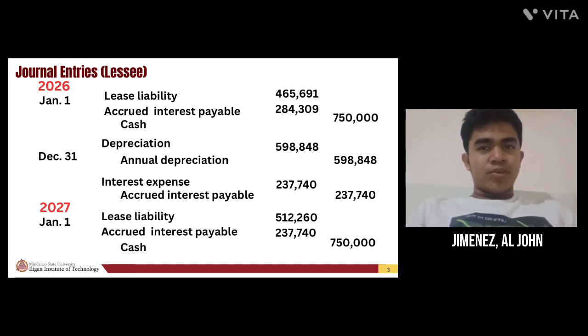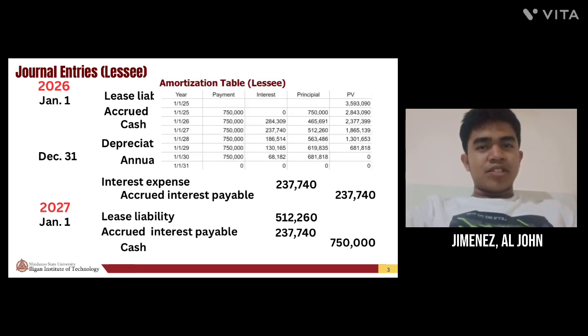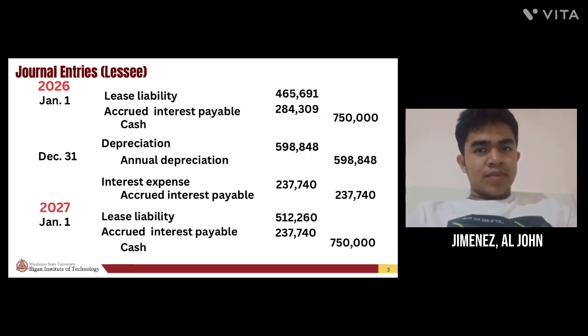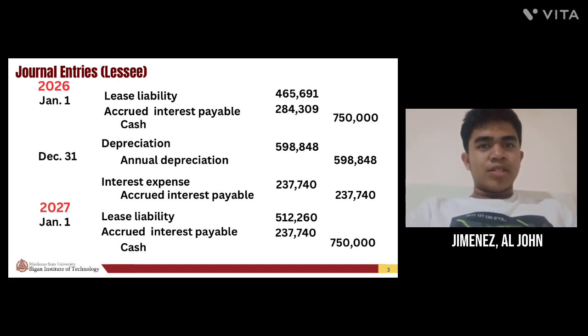And on December 31, debit depreciation and credit accumulated depreciation of 598,848, debit interest expense and credit accrued interest payable of 237,740. And on January 1, 2027, debit lease liability of 512,260, debit accrued interest payable of 237,740, and credit cash 750,000.